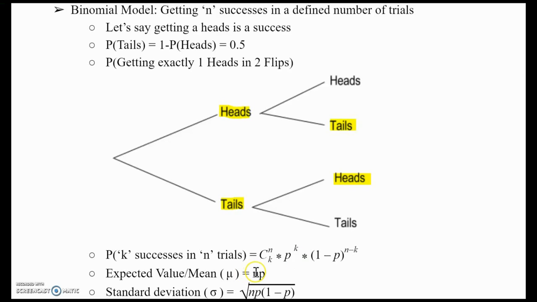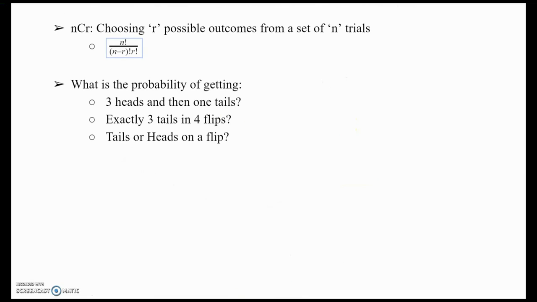Now the expected value for this one is a bit different. It's np, which just means the number of trials times my probability, which is more accurate because the expected value will change based on how many trials we do. So in this case, we have 2 trials and the probability of a success is 1/2, so my expected value is 1, which is 2 times 1/2. My standard deviation is the square root of npq. I'm going to refer to this as q sometimes and 1 minus p sometimes. So it'd be the square root of 2 times 1/2 times 1/2. I will talk about this nCr or nCk.